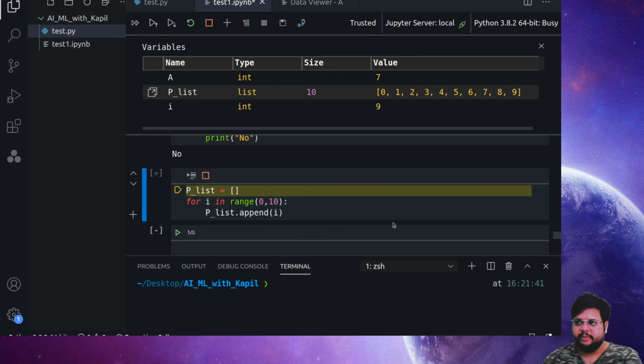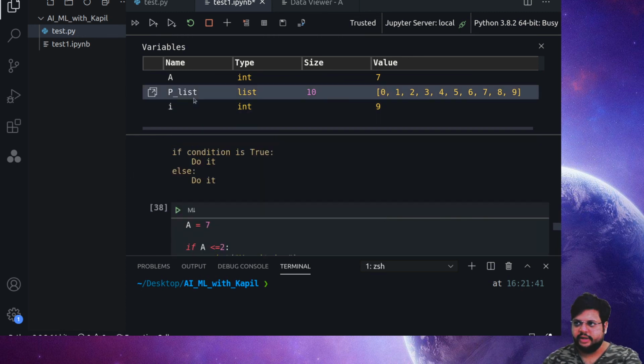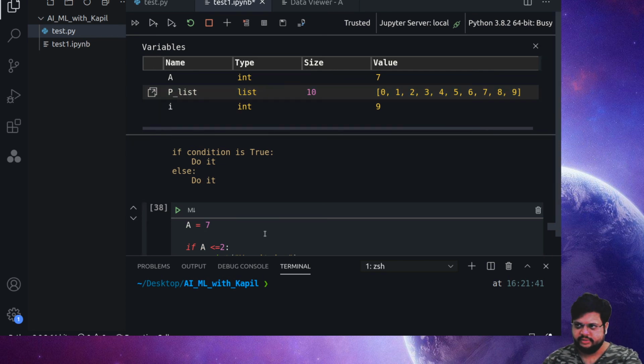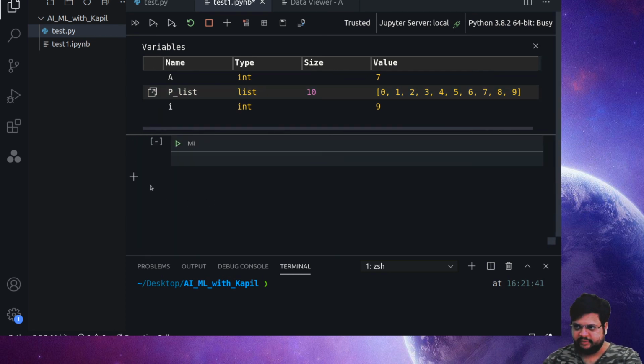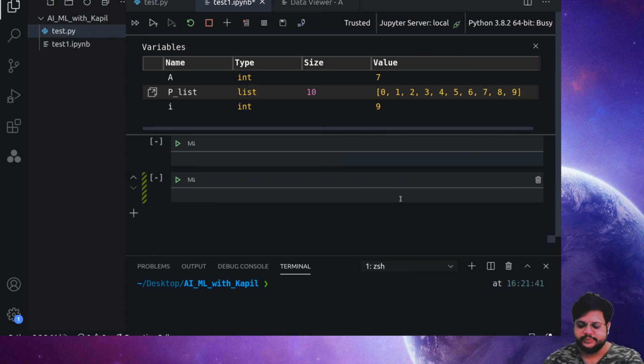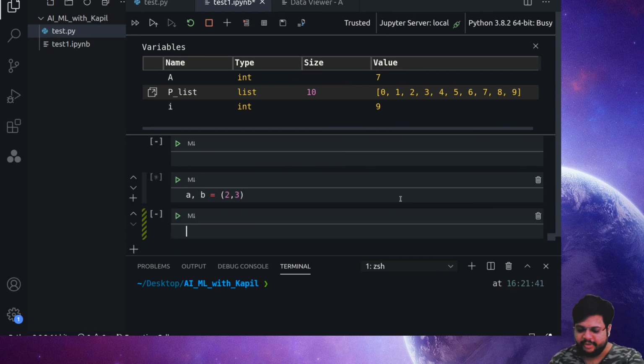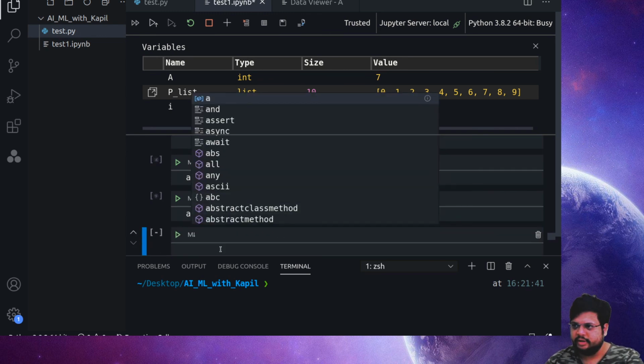So the important things which we discussed today are the list, the if else condition, and the for loop. At the same time, we should talk about one more thing which is very good in Python, which we call tuples. So what are tuples? The list gives you the 10 values as an output, but I can store it as one. But there is also one way where I can store a comma b, and what I'm generating here is 2 comma 3.